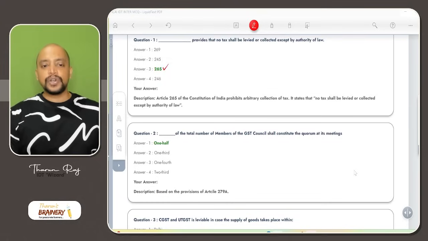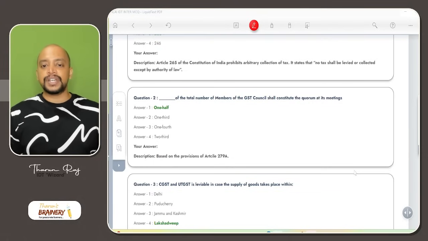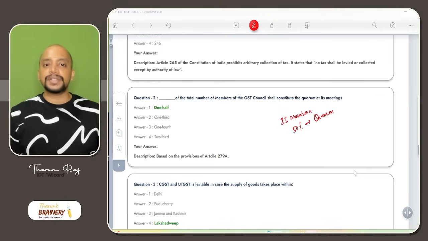Then: dash of the total number of members of the GST Council shall constitute the quorum at its meeting. In case of the GST Council, there will be a total of 33 members, and 50% constitutes the quorum. So 50% means what? One half is the answer.